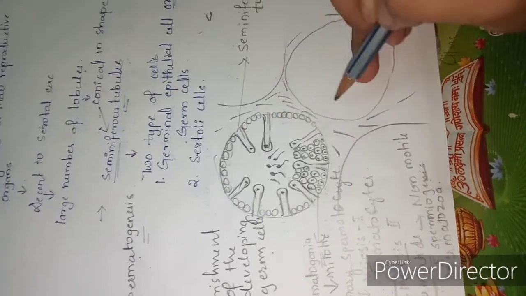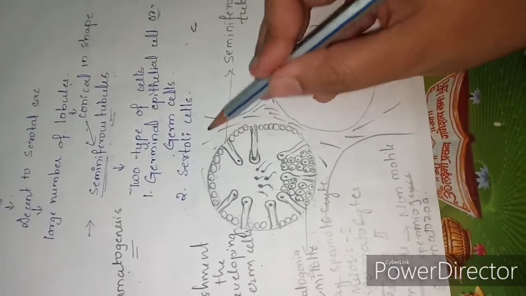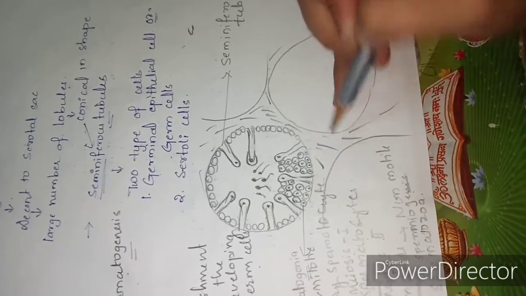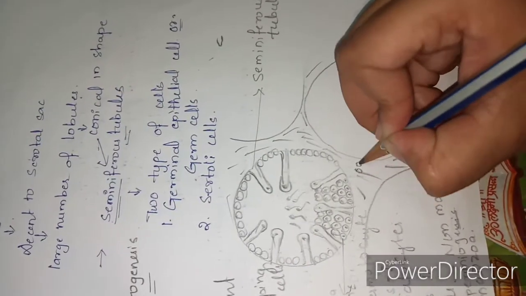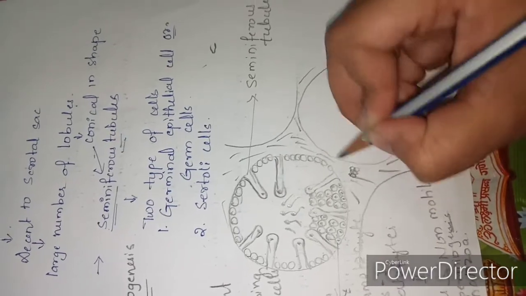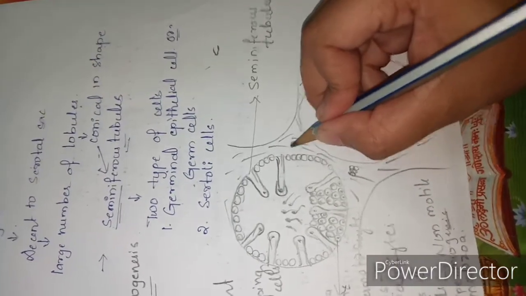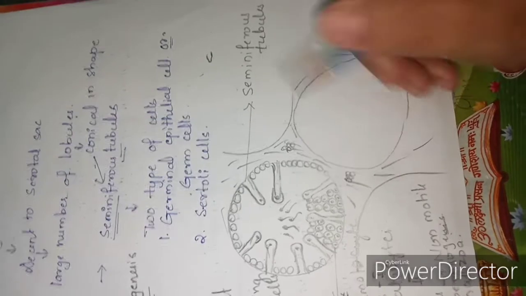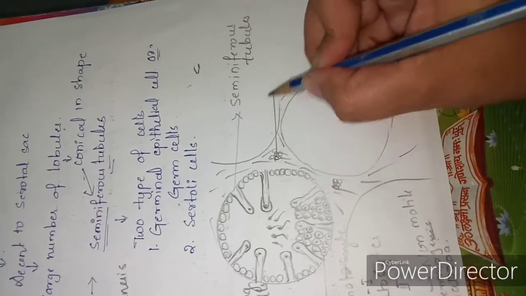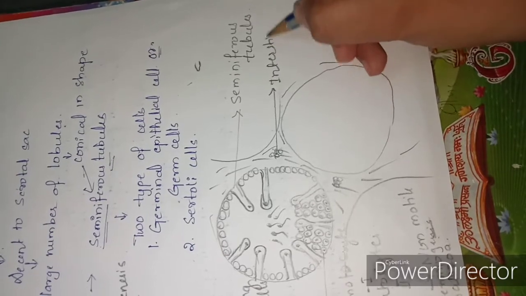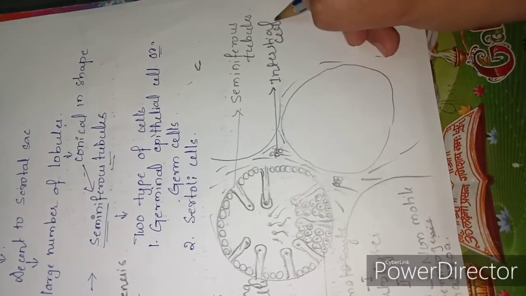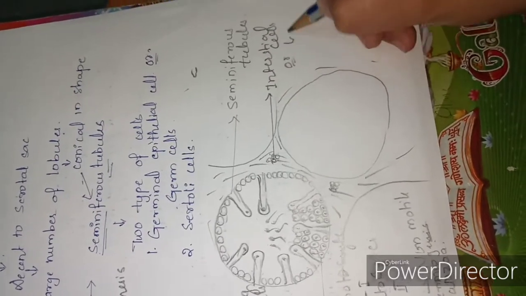In between the seminiferous tubules, there is connective tissue and blood vessels, and there are some endocrine cells. These endocrine cells are known as interstitial cells or Leydig cells.